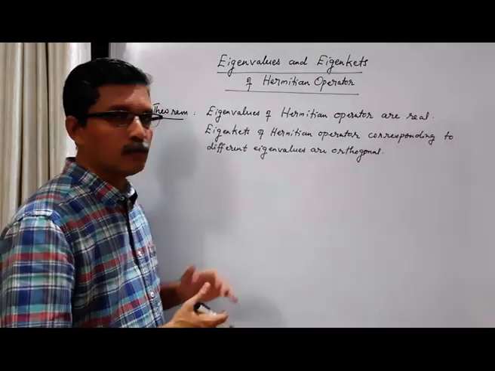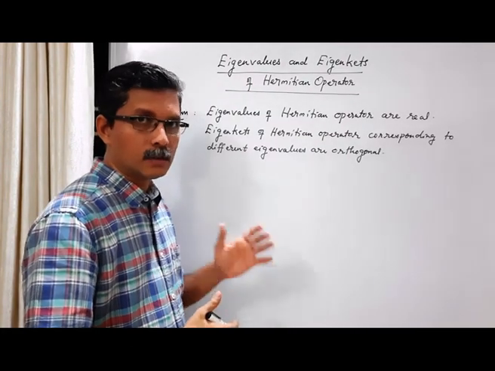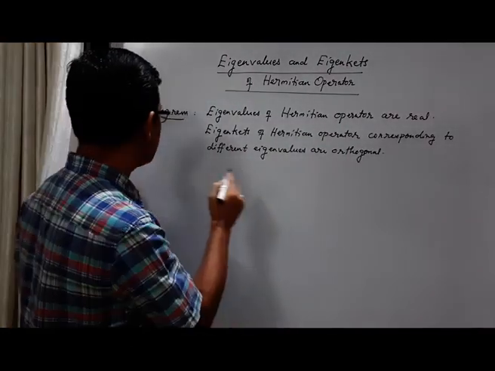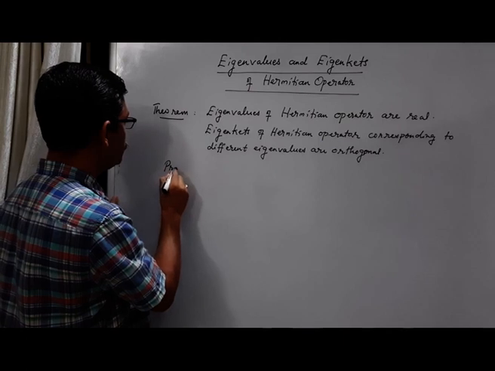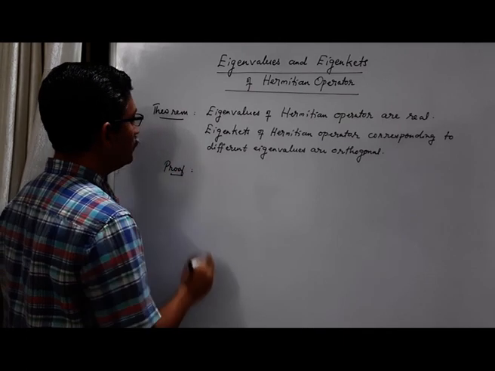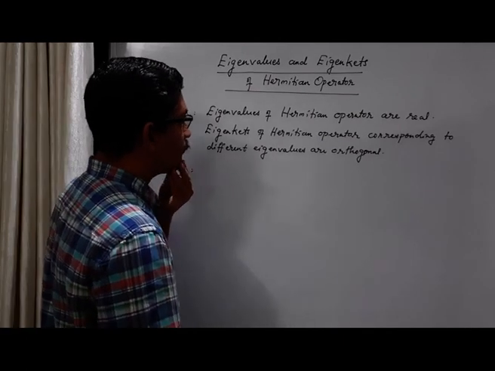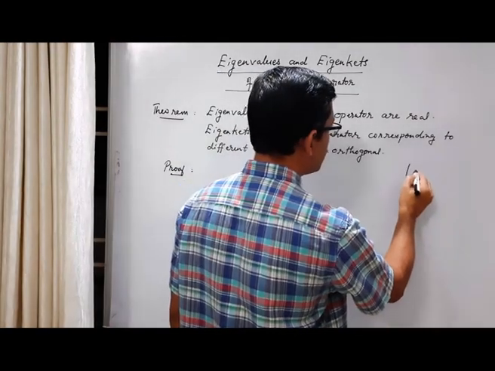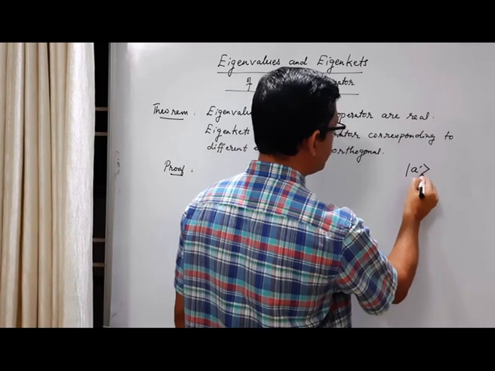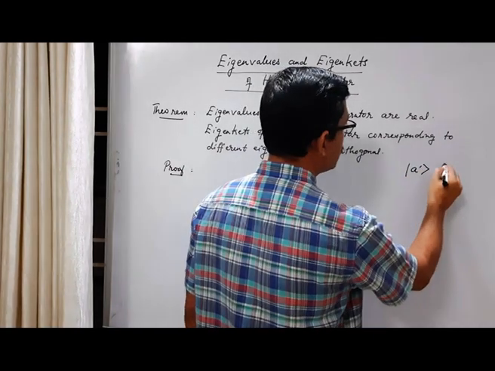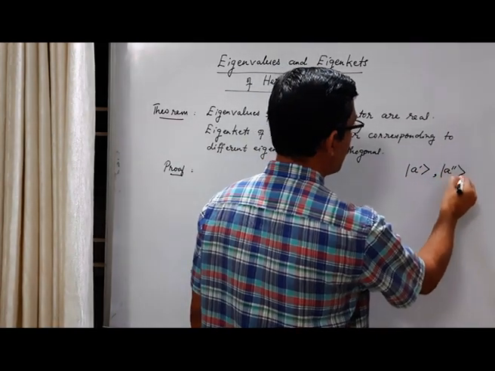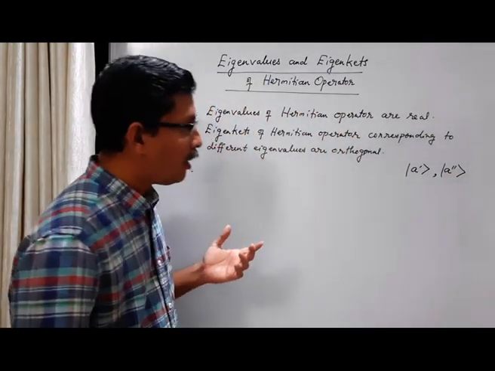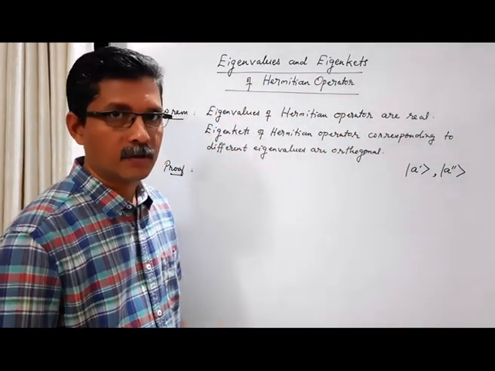So let us try to prove them, these two results together. So let's consider the proof. Suppose ket A prime and ket A double prime are two eigenkets of Hermitian operator.